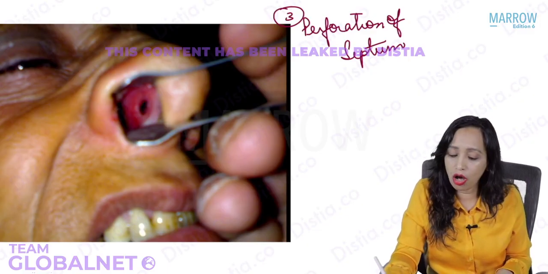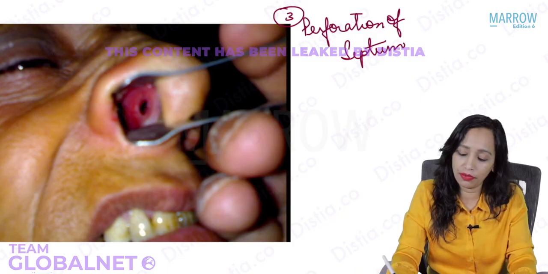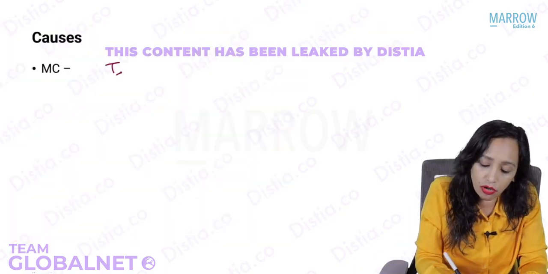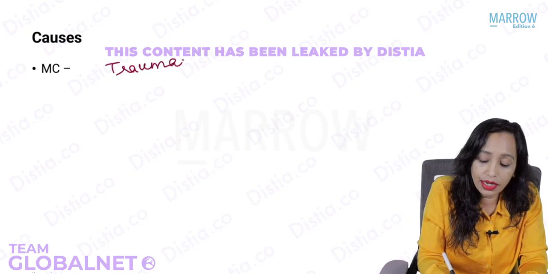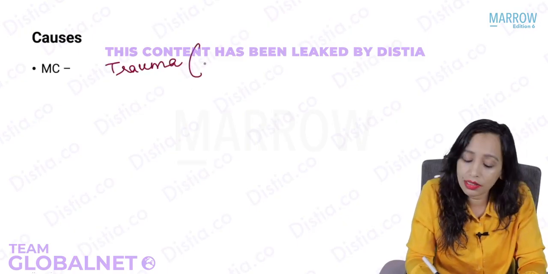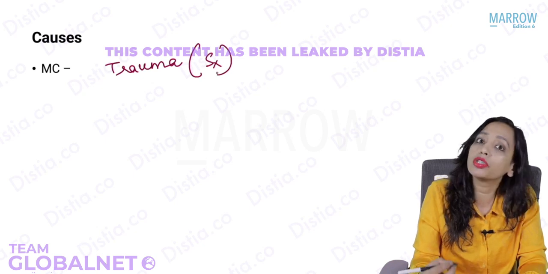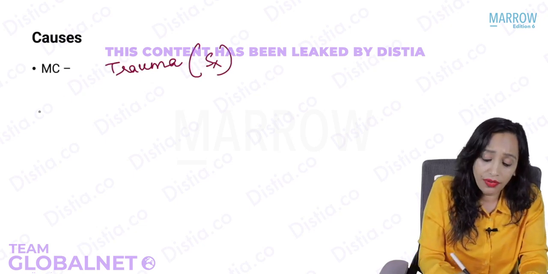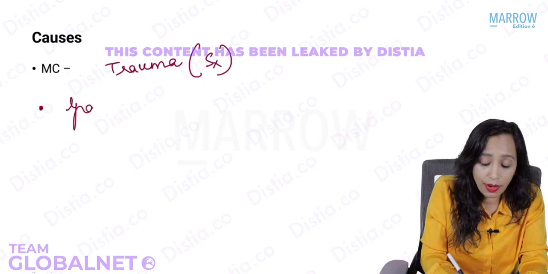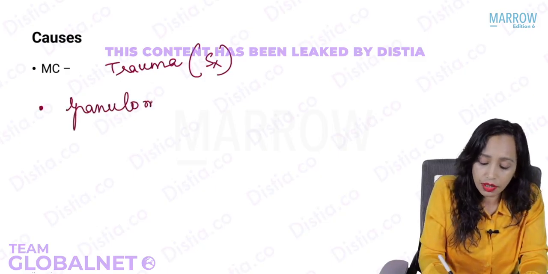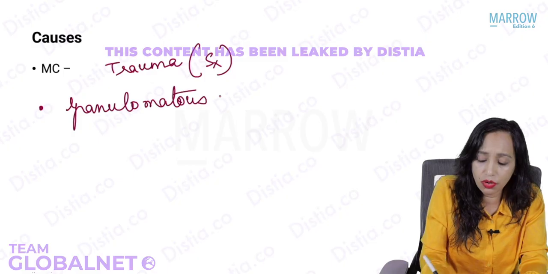So the most common cause of septal perforation is trauma, and usually it is iatrogenic trauma following septoplasty. Yes, following surgery is most common. It can also occur because of non-iatrogenic trauma, and very, very important to rule out are granulomatous conditions of the nose.